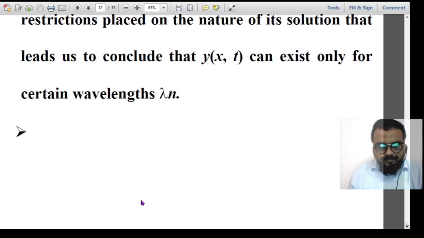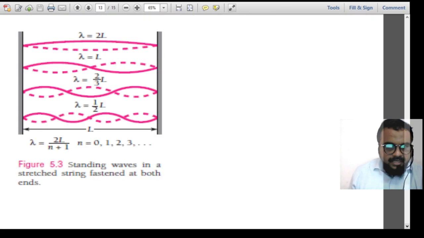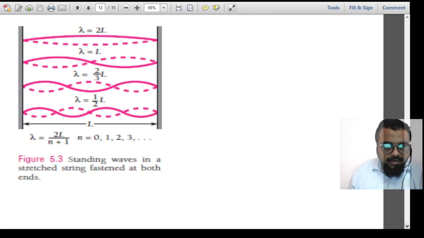You can see here in this figure the string case where both ends of the string are fixed. The first possibility is half a wave, where half a wavelength corresponds to the full length of the string, so lambda will be twice the length of the string.